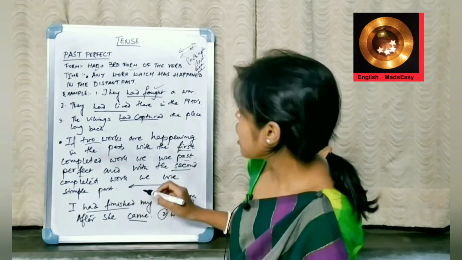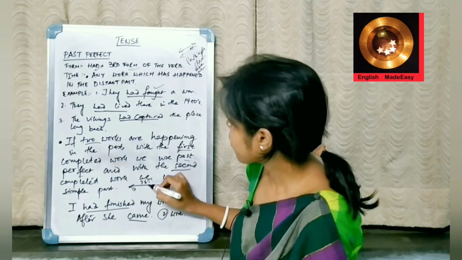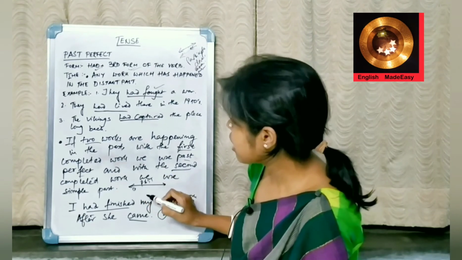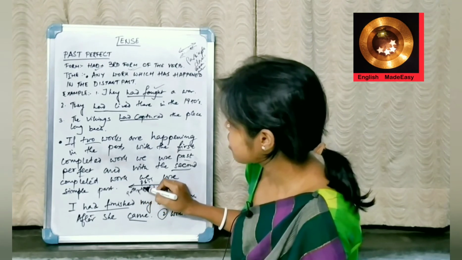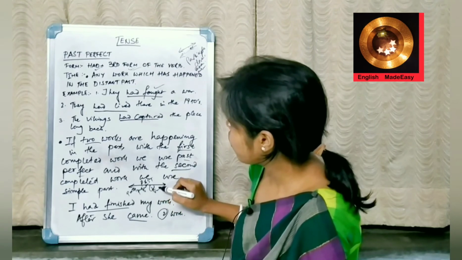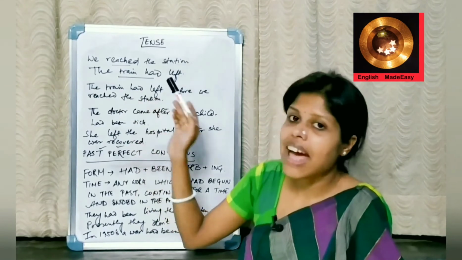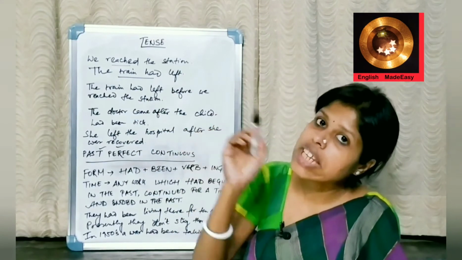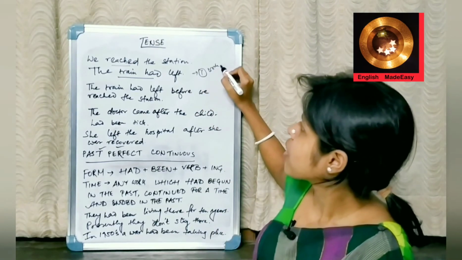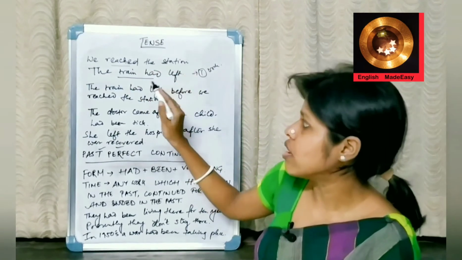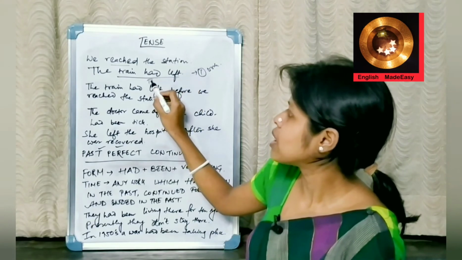What is the time? If this is the timeline of past, if two works are happening in the past, with the first completed work we use past perfect. With the second completed work we use simple past. We reached the station. The train had already left. This is the first work. Then we reached the station. So with the first work, again let me repeat, we are using past perfect.